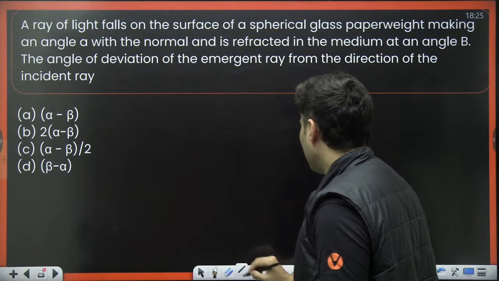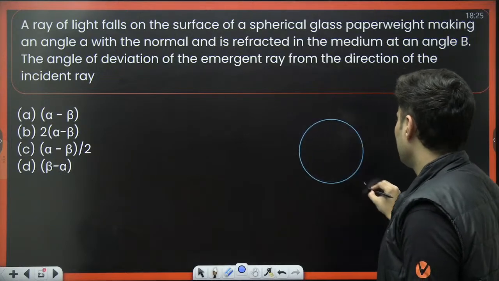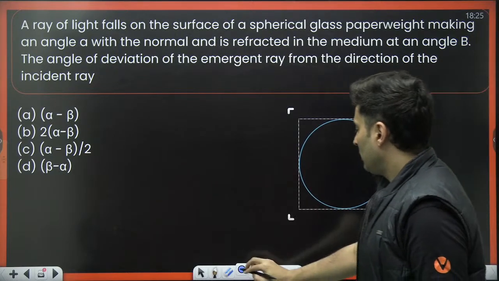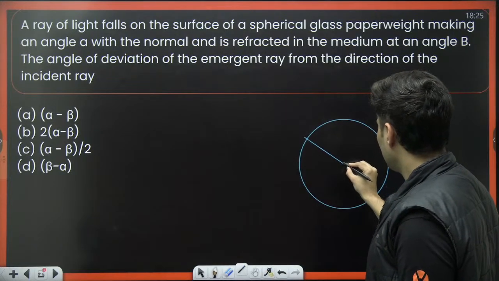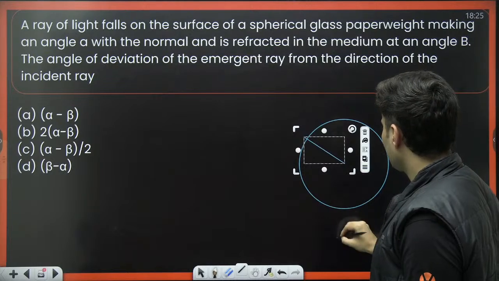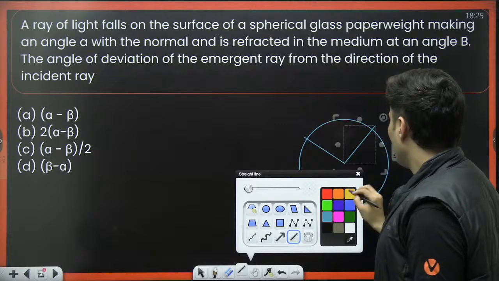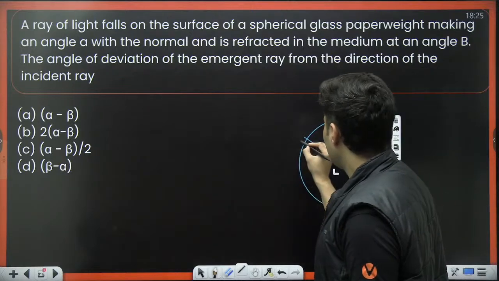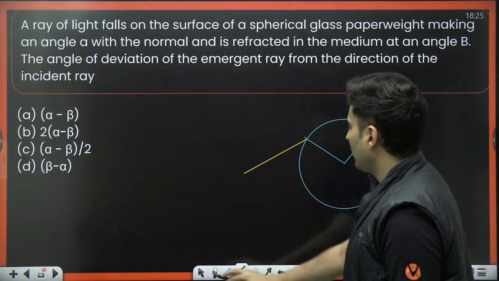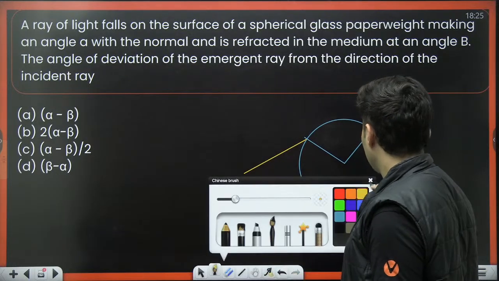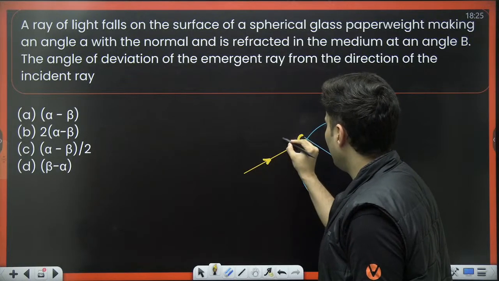So for that, let me first draw a sphere. Let me also show some normal. So imagine there is a ray which enters over here, and it is making some angle alpha.